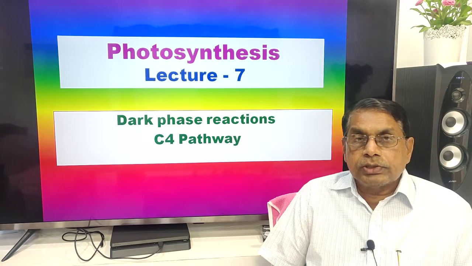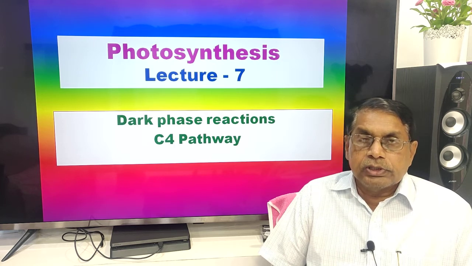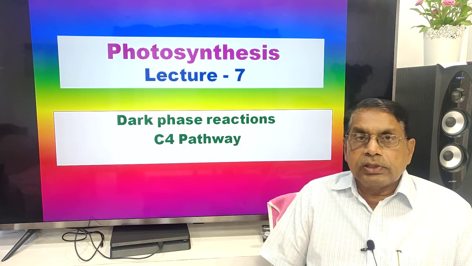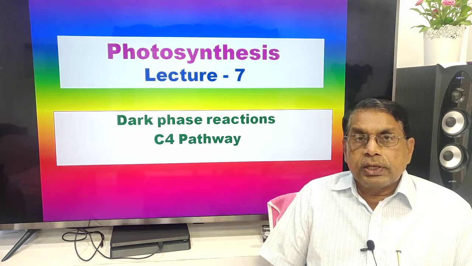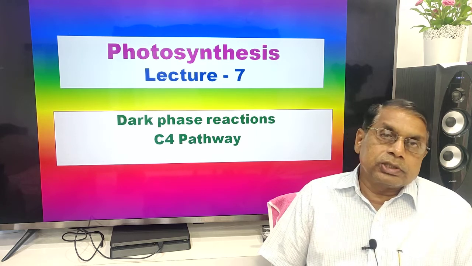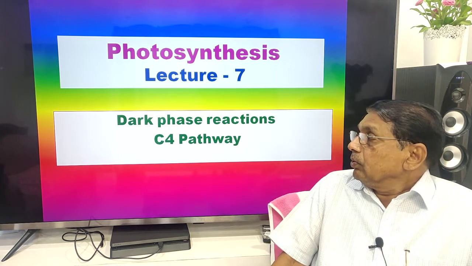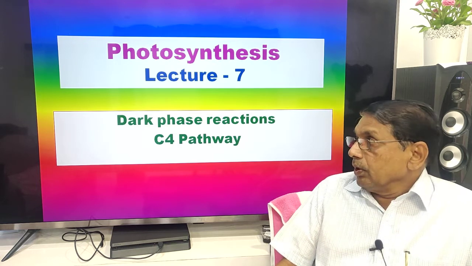Dark phase reactions in different plants take place in three different ways: C3 cycle or Calvin cycle, C4 cycle, and Crassulacean acid cycle or Crassulacean acid metabolism. Now, let us try to understand the C4 pathway.